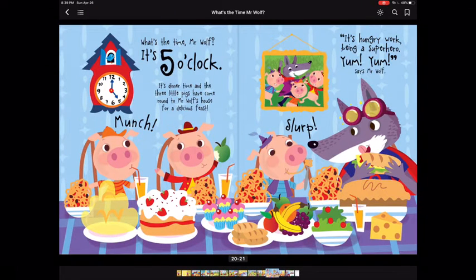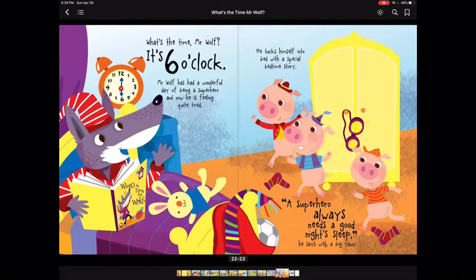What's the time, Mr. Wolf? It's 5 o'clock. It's dinner time, and the three little pigs have come round to Mr. Wolf's house for a delicious feast. Munch. It's hungry work, being a superhero. Yum, yum, says Mr. Wolf. Slurp. What's the time, Mr. Wolf? It's 6 o'clock.